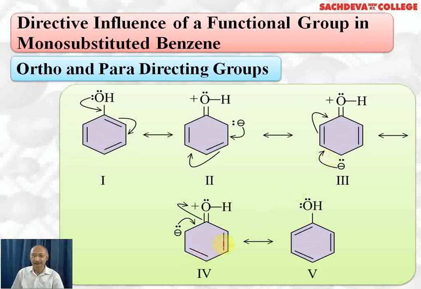Next, the pair of electrons from the para position shifts to the ortho position again and the double bond shifts back to this position. So we get this double bond, and here we have a negative charge with a pair of electrons. This pair of electrons takes part in pi bond formation. This pi bond breaks and the lone pair goes back to oxygen, and we get phenol with alternate positions of double bonds. So these are resonating structures of phenol. In 3 out of 5 structures, we find electron density is maximum at ortho and para positions. Therefore, electrophilic substitution reaction will take place at ortho and para positions. The para isomer will be formed to a little more extent because it is more stable due to less repulsion.